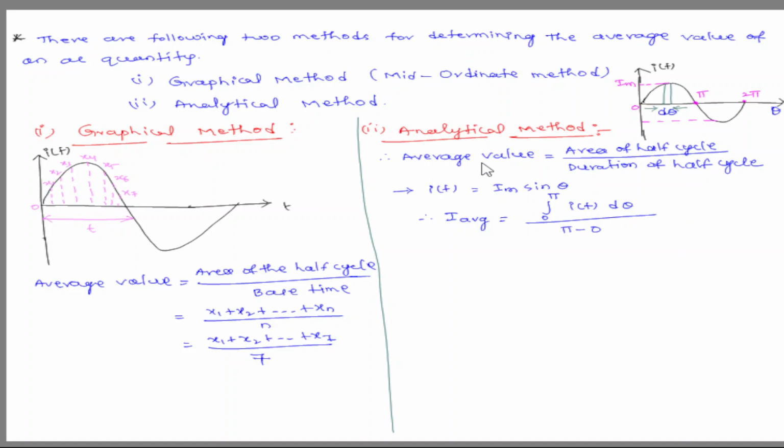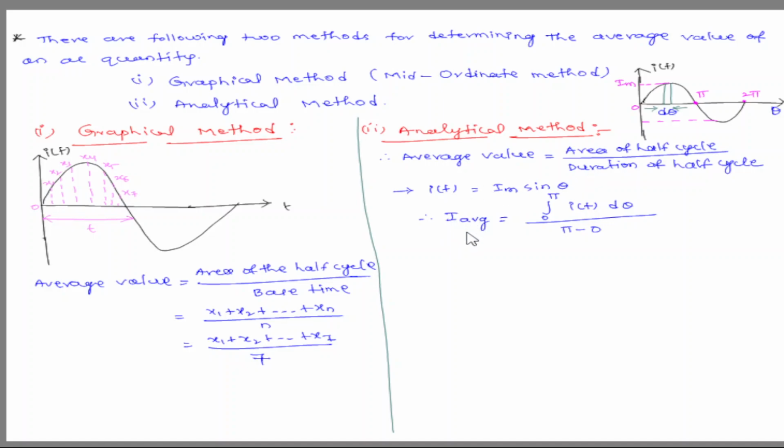Therefore, average value is equal to the area of the half cycle divided by the duration of the half cycle. The duration of the half cycle is 0 to π, and the area is this integral. I think everyone knows the equation of alternating current: i(t) is equal to Im sin omega t, where Im is the maximum value of current.